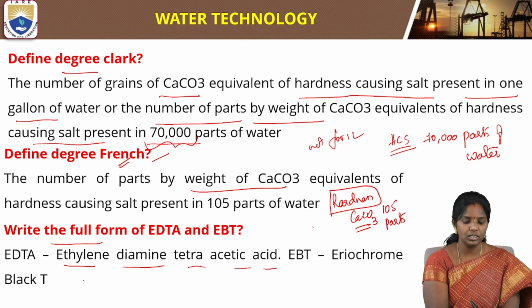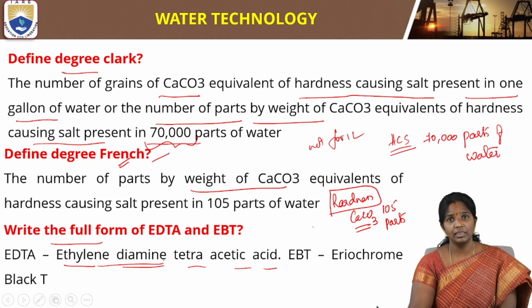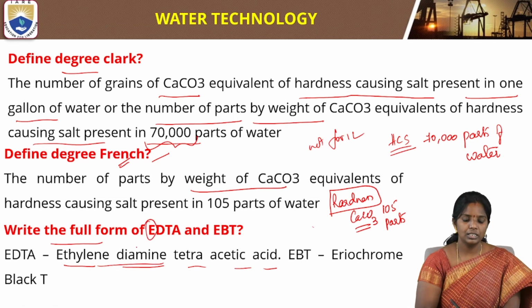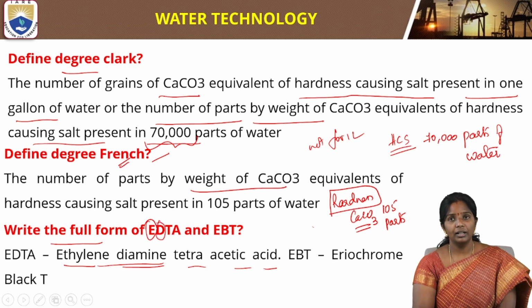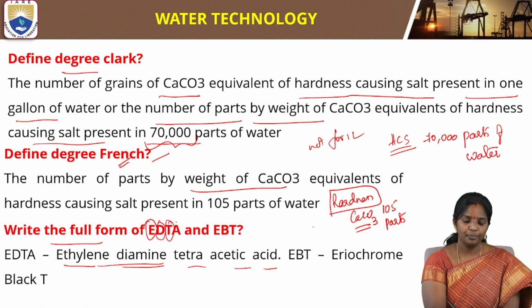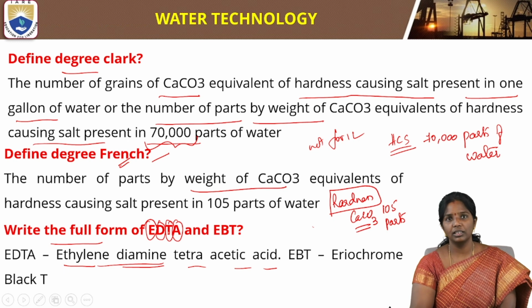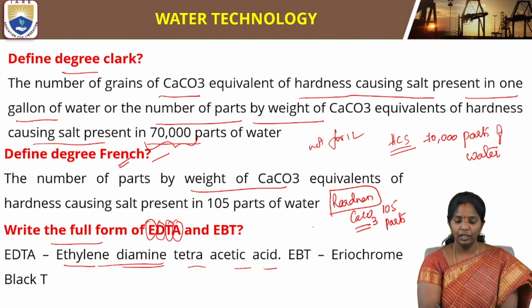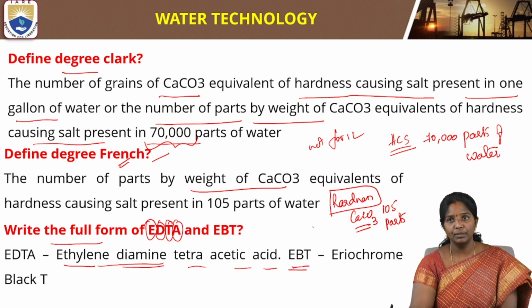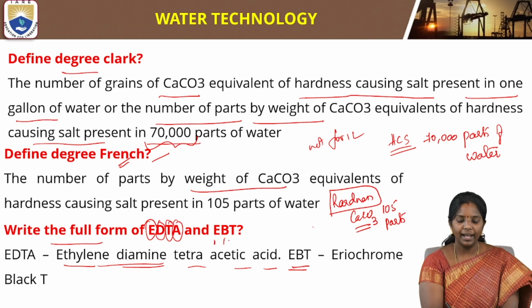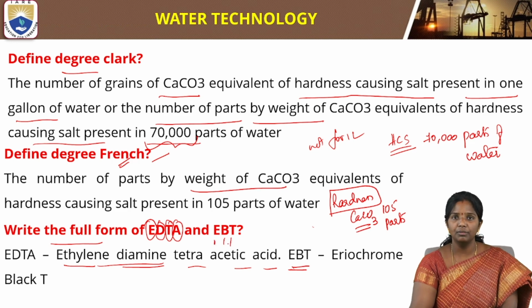So here we just need to give the full form, that is E for ethylene, D for diamine, tetraacetic acid. So that is nothing but EDTA. Eriochrome black T is nothing but the EBT, Eriochrome black T. So that is the EBT in short form.